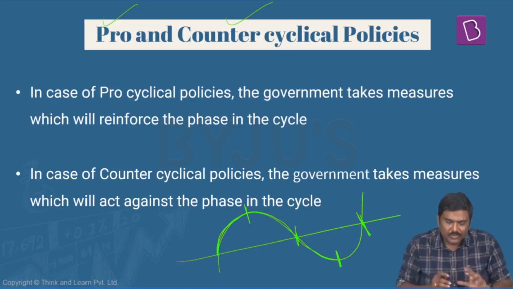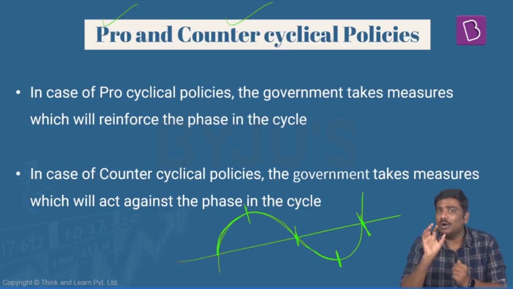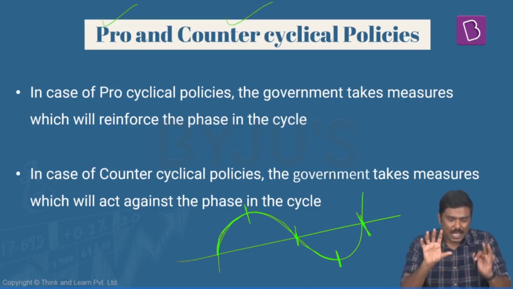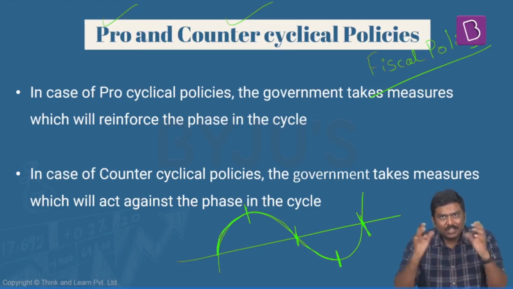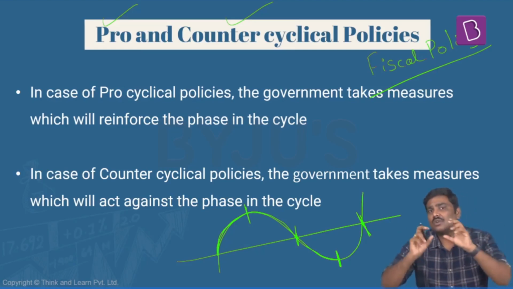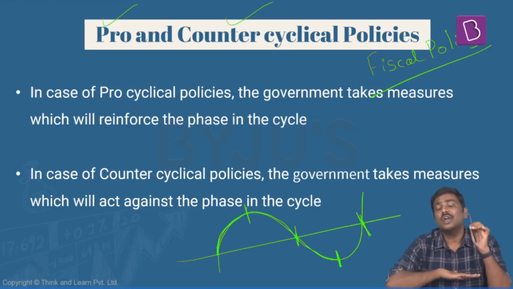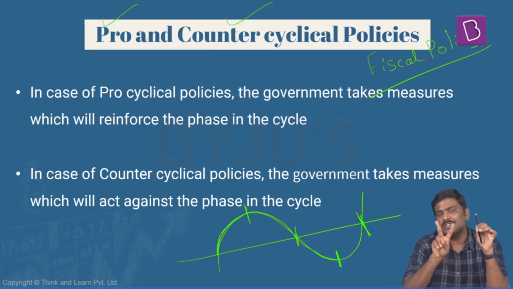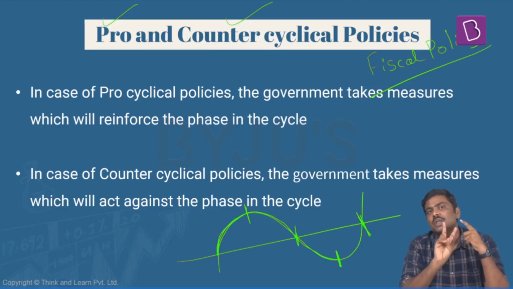Now, when the economy is experiencing either a boom, slowdown, recession, or recovery, what is the role of the government? I'll use a term, fiscal policy, here. Generally, you will come across two terms. One is called a fiscal policy, and the other one is called a monetary policy. Again, there are different types of policies, but if you look at the overall economy, two policies are very, very important. One is fiscal policy, and the second one is monetary policy. What is the basic idea of both of them?